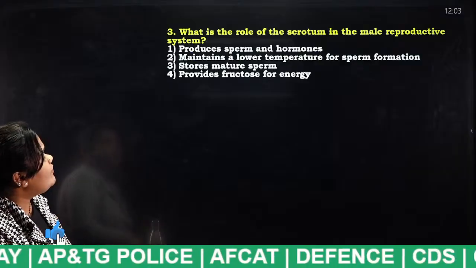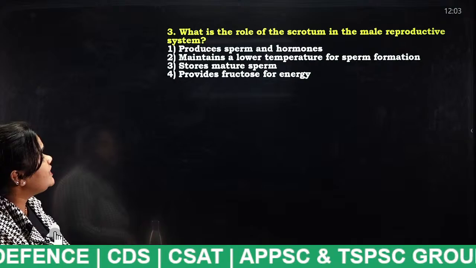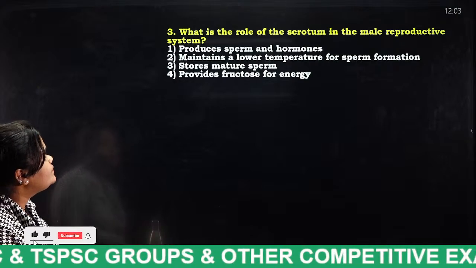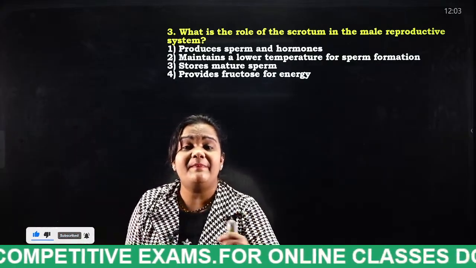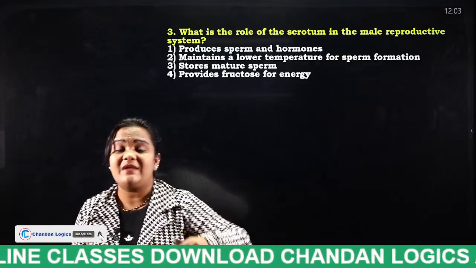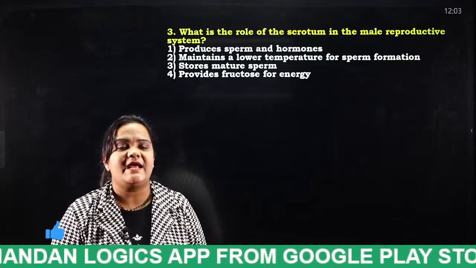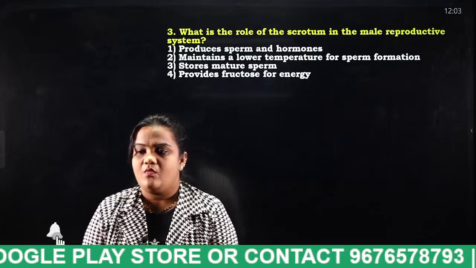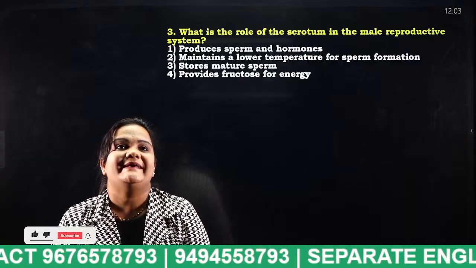Okay, next. What is the role of the scrotum in the male reproductive system? Produce sperms and hormones, maintains a lower temperature for sperm formation, stores mature sperm, provides fructose for energy. I have explained each and every part of the male reproductive system, students. So tell me, what is the function of the scrotum? Yes, tell me students, what is the answer for this question? Scrotum is nothing but, yes, very good.